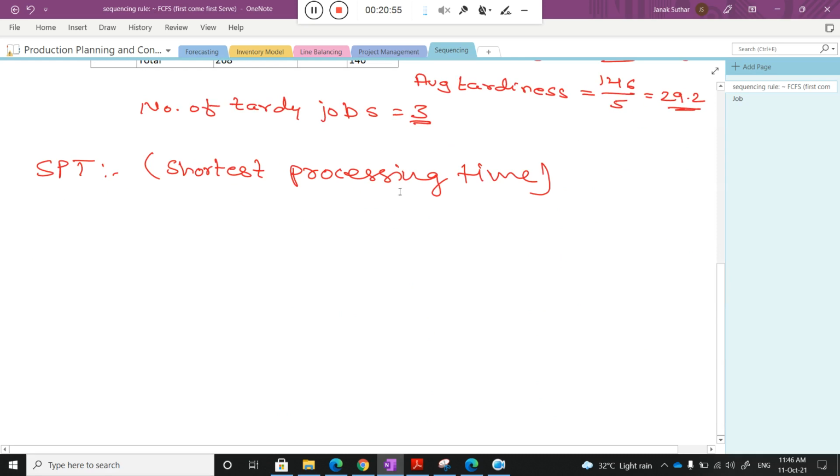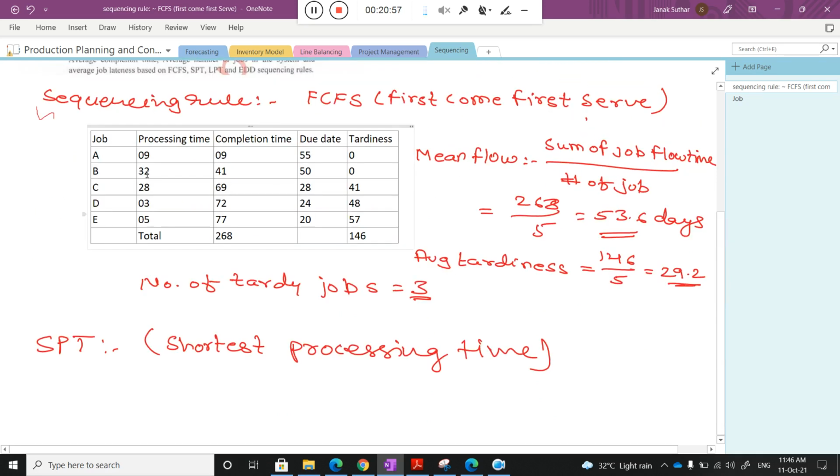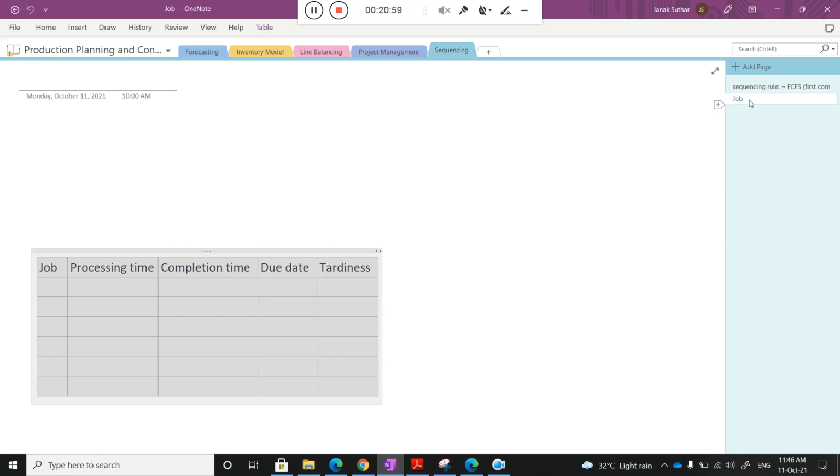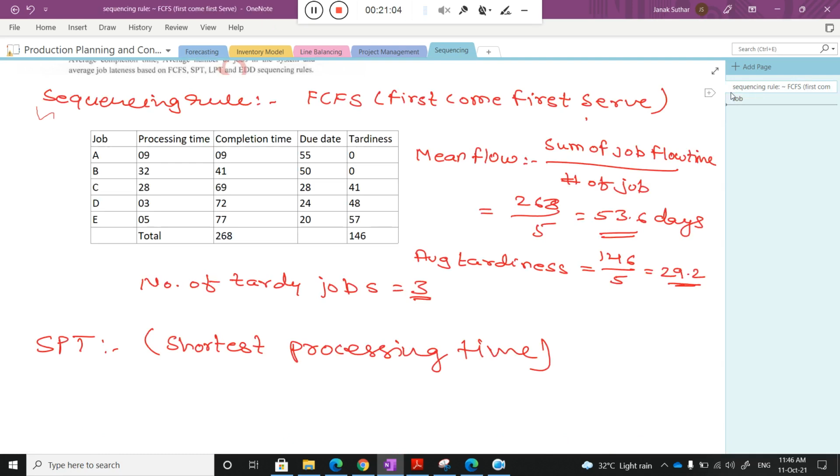Now again I need to make the table. The same table you can use, no issue. I have already prepared that table and I will start the work.